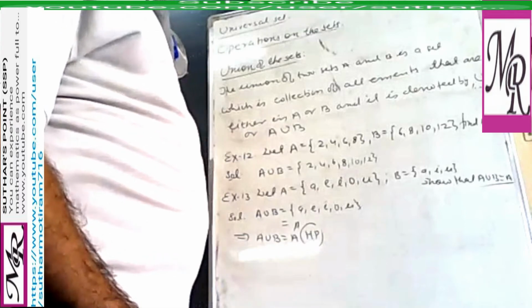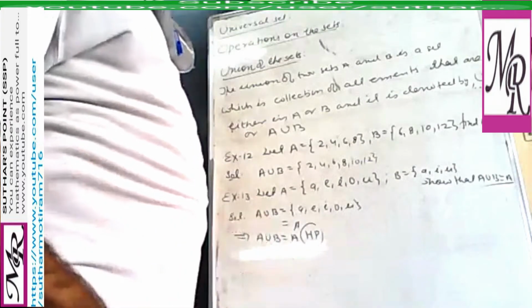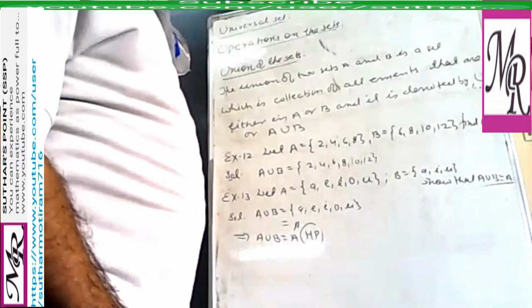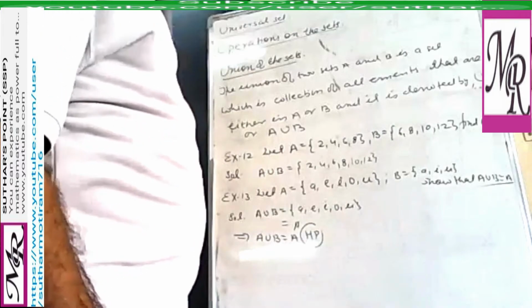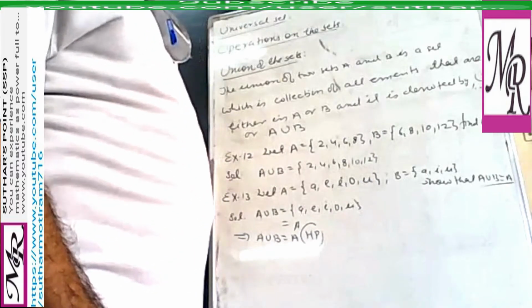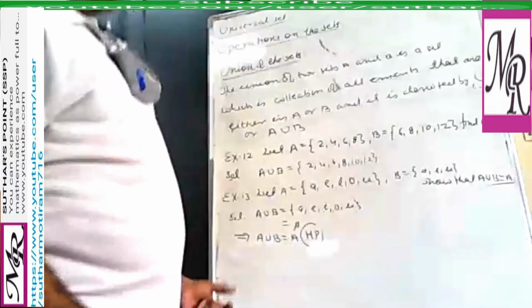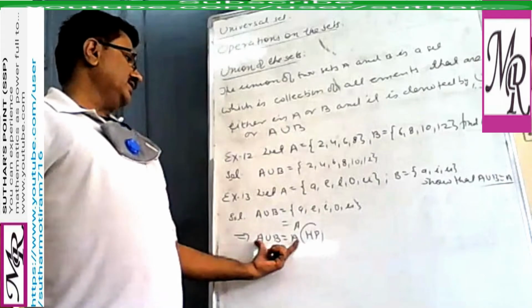Now these two examples are learned. What do we have to discuss here? We get some important result that union of the set A and B is the set A. Why do we get this result?